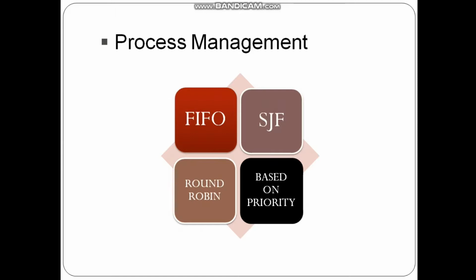Process management. A process is the unit of work in a computer. A word processing program being run by an individual user on a computer is a process. A system task such as sending output to a printer or screen can also be called a process. The following algorithms are mainly used to allocate the job to the processor: first, FIFO, first in first out scheduling; second, shortest job first scheduling; third, round robin scheduling; fourth, based on priority.